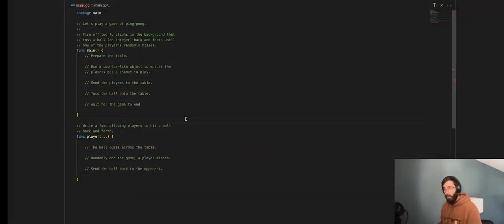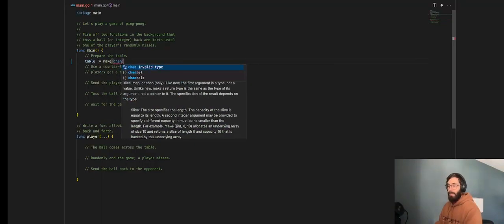All right, let's take a look at the code, or the requirements, and then we'll write some code. Let's play a game of ping pong. Fire off two functions in the background that toss a ball, an integer, back and forth until one of the players randomly misses. All right, the table here is a channel, or will be a channel, and I'm actually going to go ahead and create it now.